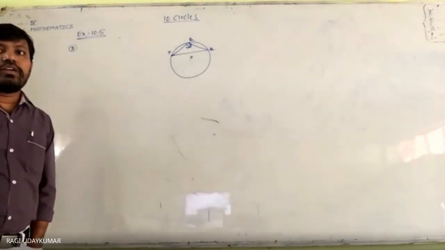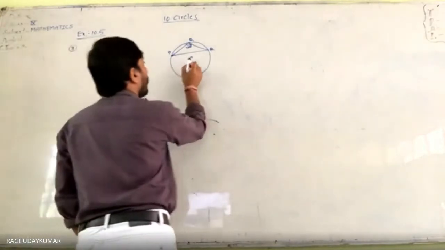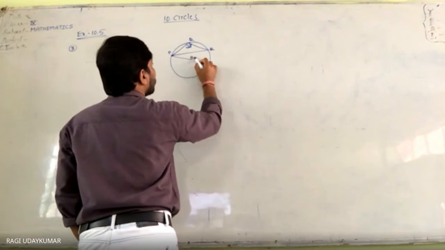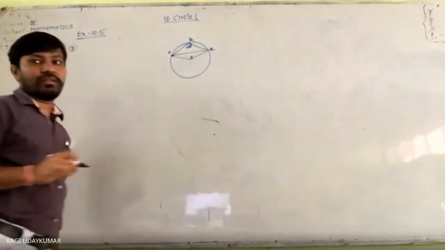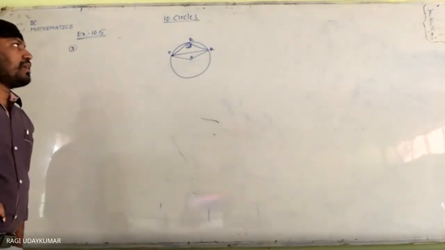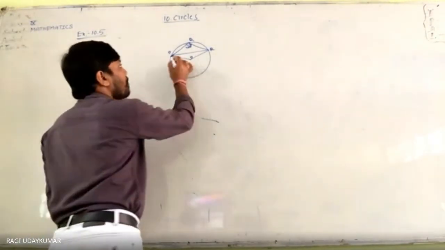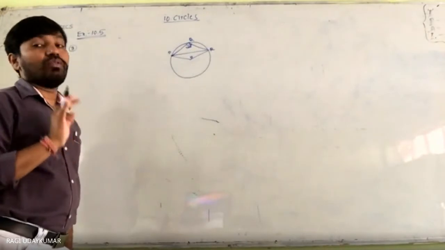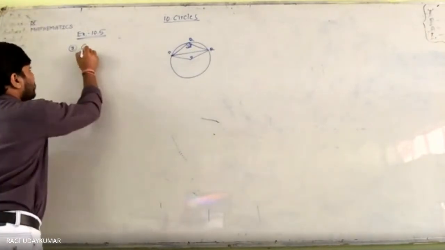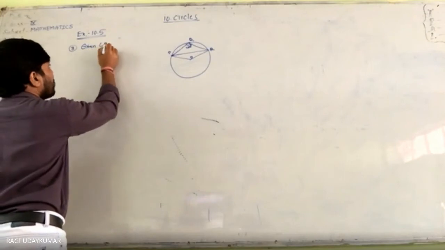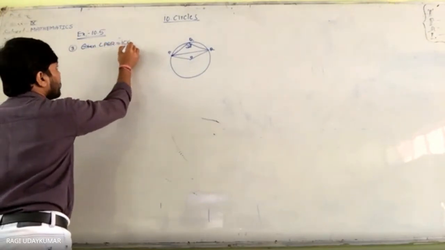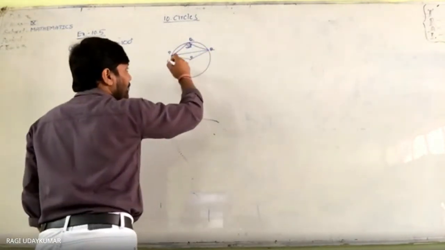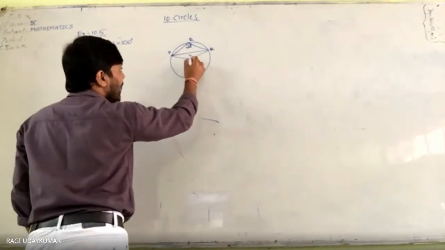Now you are asked to find angle OPR. Whenever you take this, OPQR is not a cyclic quadrilateral. Do remember, it's not a cyclic quadrilateral. So here, given angle PQR is equal to 100 degrees. This is angle PQR, the angle made by this arc at the circle.